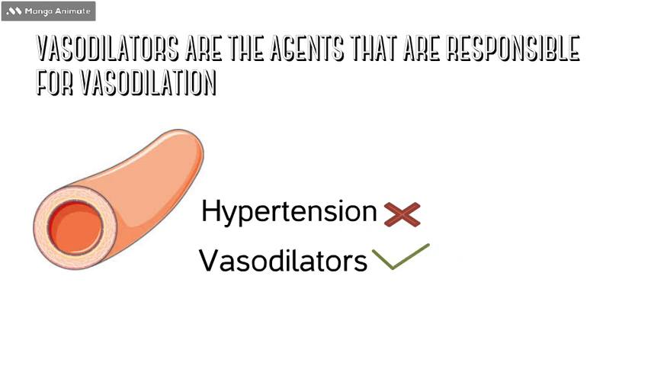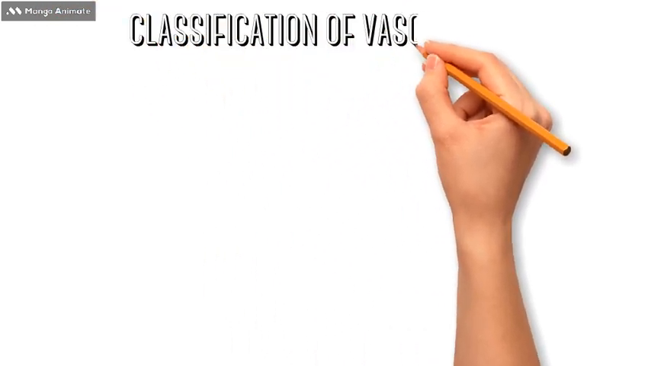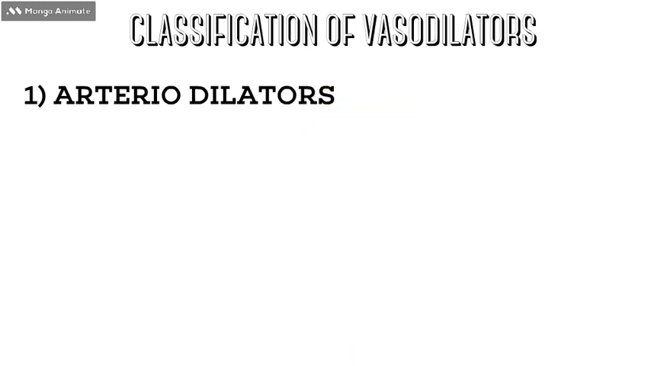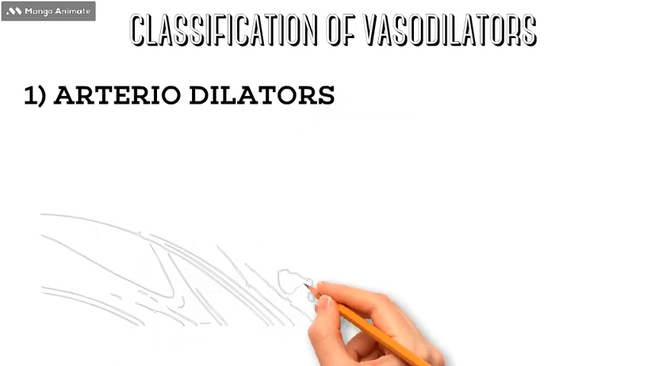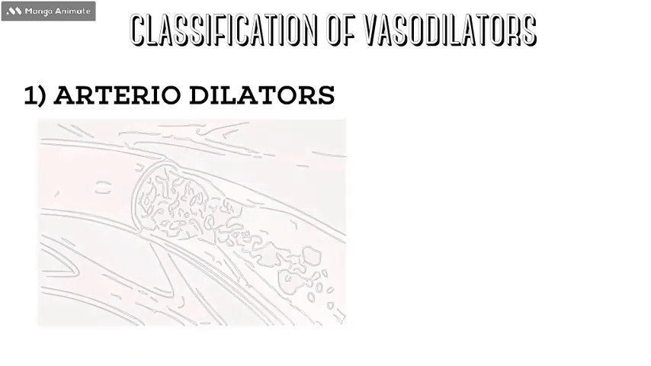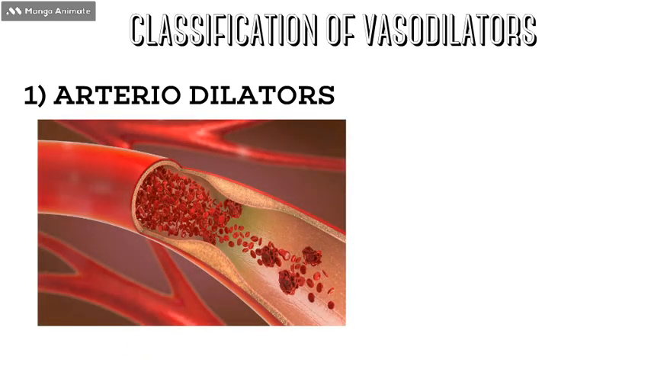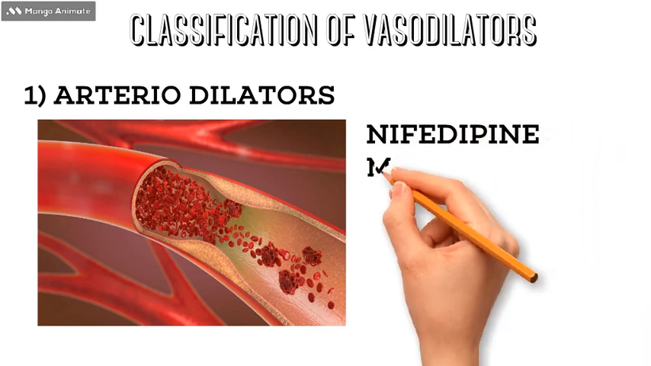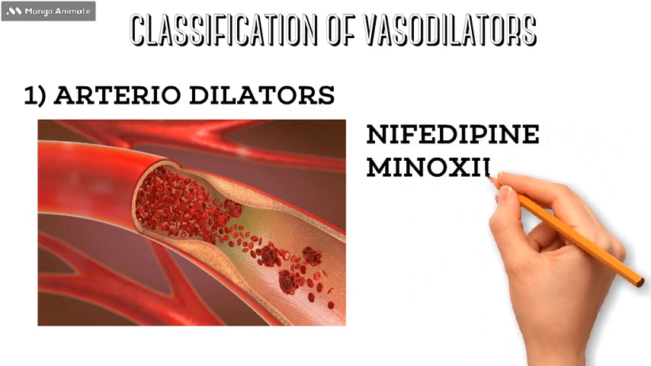Now let's move on to the classification of vasodilators. At first we have arteriodilators. Arteriodilators simply means that we have different types of arteries in our body and these agents will dilate the arteries. Some examples are nifedipine, hydralazine and minoxidil.